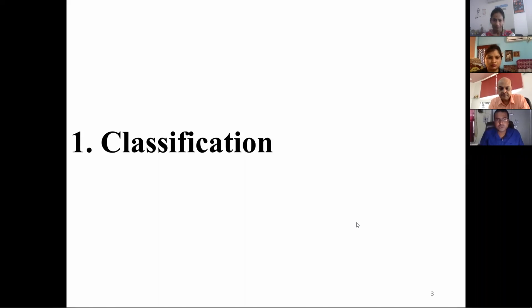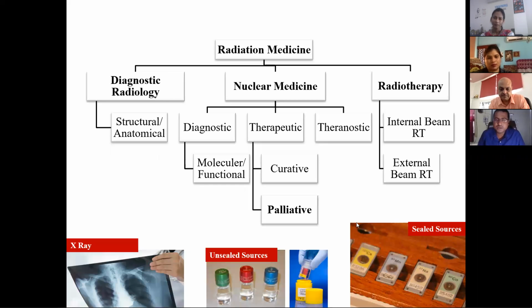In the classification portion, it is a very broad area, and it is constantly growing also. So the first term that will come is radiation medicine. The term radiation medicine is further classified into three topics. One is diagnostic radiology, where we are mostly habituated with things which involve X-rays for diagnosis, like X-rays, CTs, all these things.